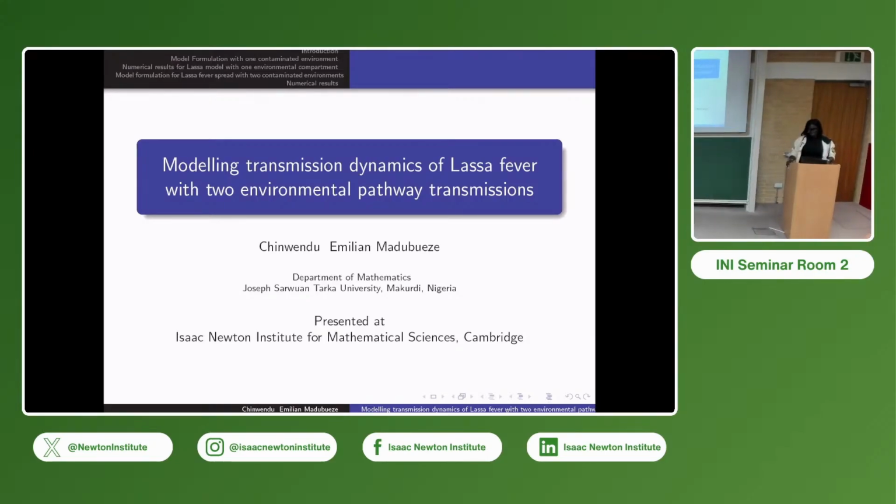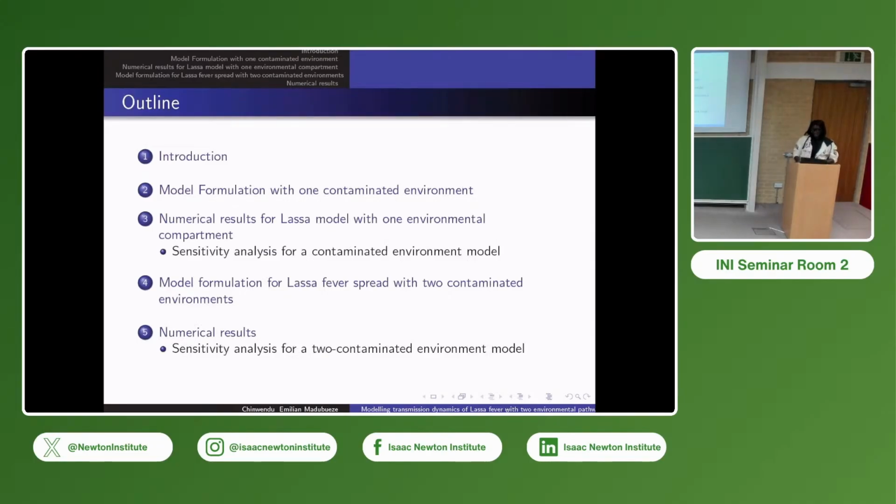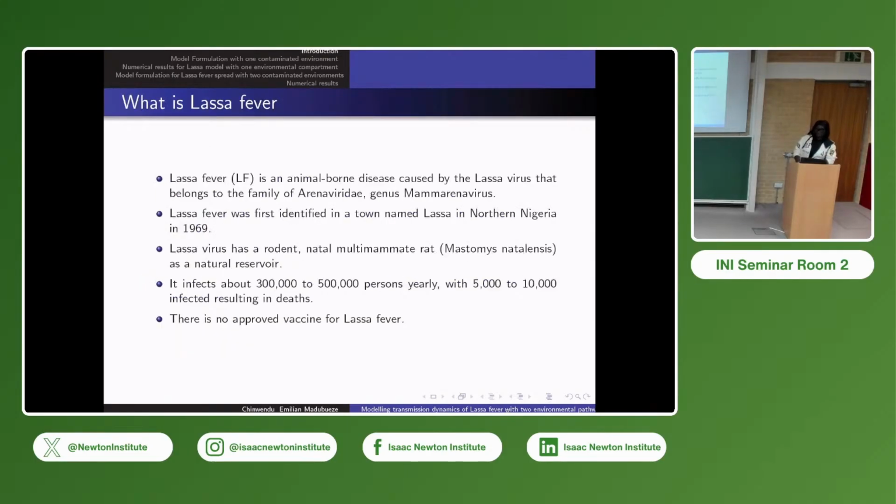The interest of this work is that I wanted to extend the work to apply machine learning, using a neural network to predict disease. The interest is Lassa fever virus, because Lassa fever virus is endemic in Nigeria. That is why the interest is Lassa fever, but it can be applied to any other disease. But before then, I have to do a little bit of introduction of what Lassa is.